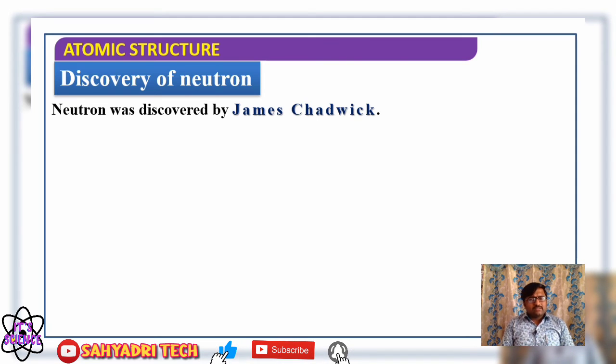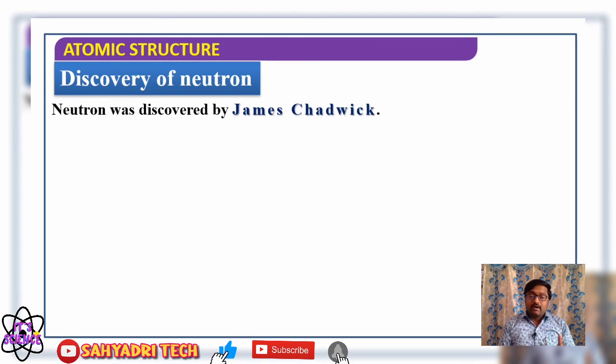Towards the end of the 19th century, they had found the existence of two types of particles in an atom: a negatively charged particle, the electron, and a positively charged particle, the proton. So two fundamental particles were identified.